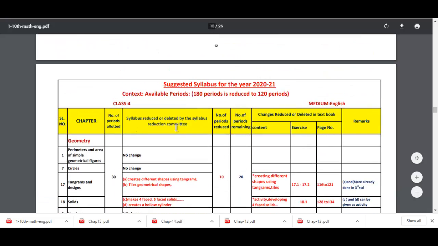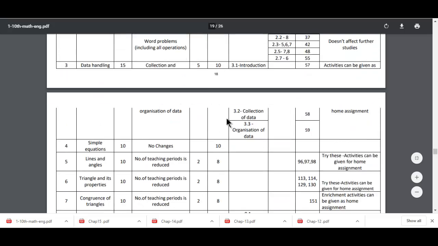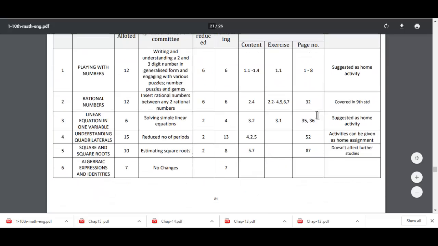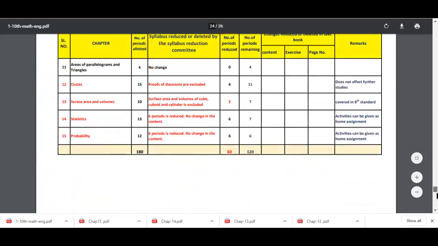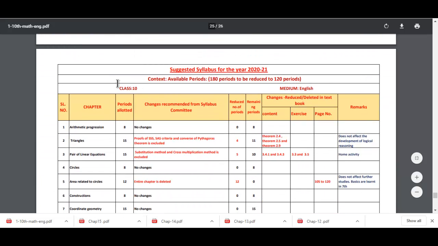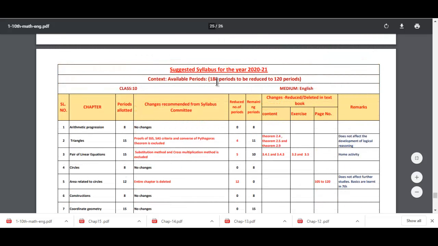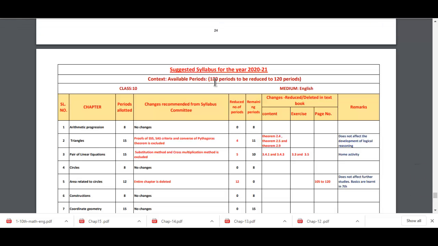You can observe here it is for class 4. In the same way you need to just scroll down, and I'm searching for grade 10. Okay, so where it is, let me just check. Yes, so this is for grade 10. You can observe the periods required used to be 180 periods, because this new academic year has been reduced.